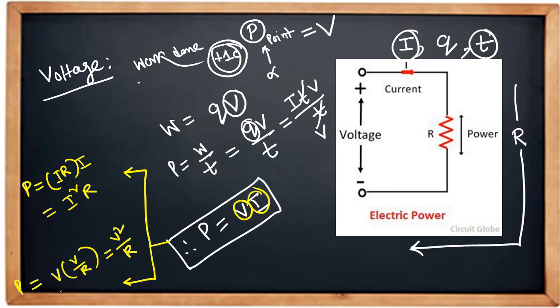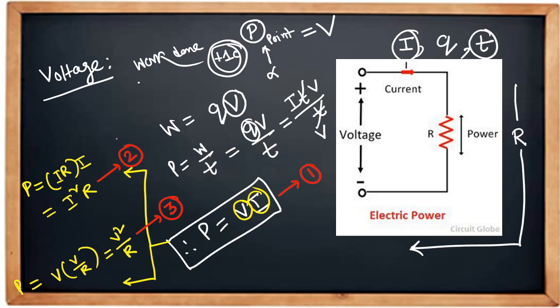First is P equals VI, next is P equal to I square R, and third is power equal to V square by R.